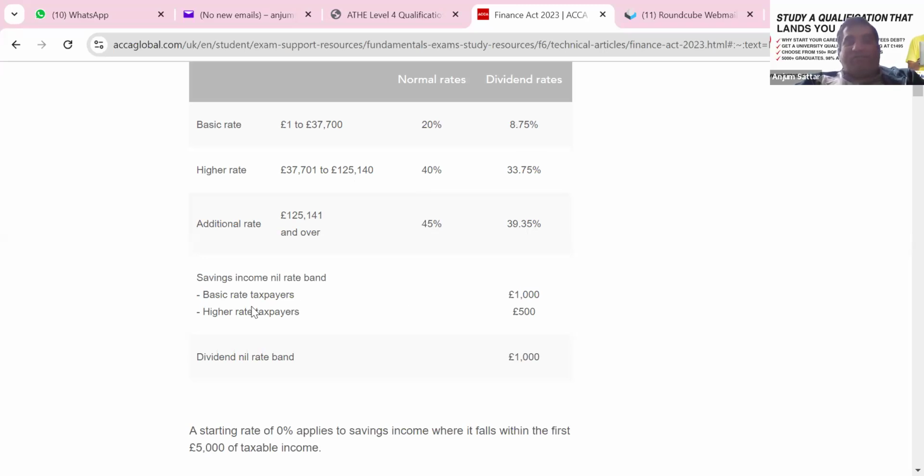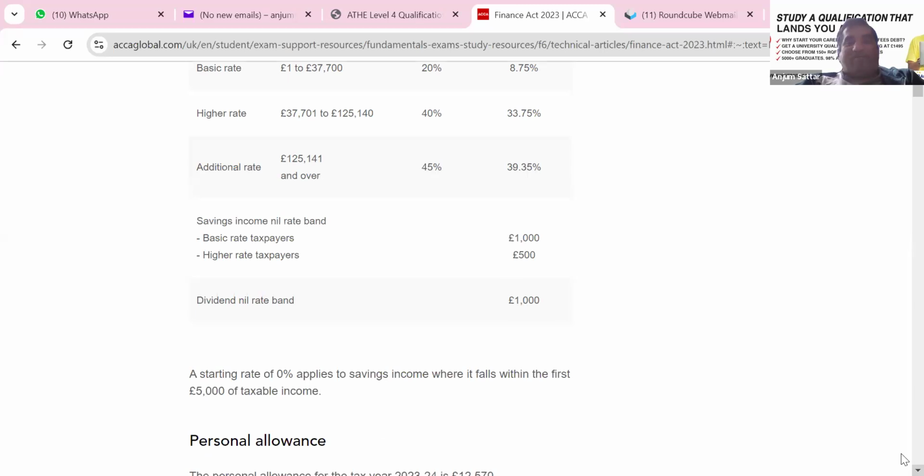Yes, of course, it's the basic taxpayer. If your rate falls in 20%, the first 1,000 will be exempt on the savings income. Then if you're a higher rate taxpayer, 500 will be exempt. If you're getting dividends, the first 1,000 is nil rate, and after that it will be 8.75% until 37,700.